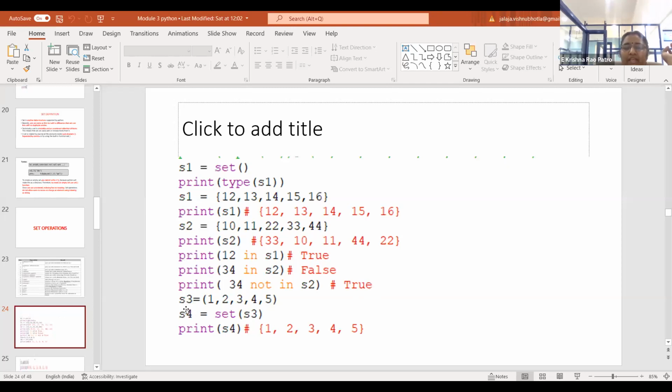Here, see, S3 is a tuple. Please observe carefully. Why is S3 a tuple? Because whenever I try to convert it, I'm typecasting it to a set data type. These kinds of typecasting are also possible. So whenever I try to print S4, it is printed in the form of a set.